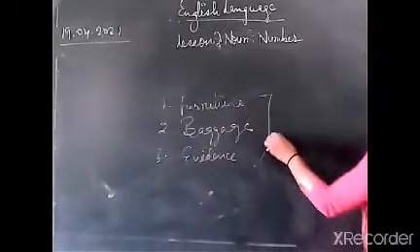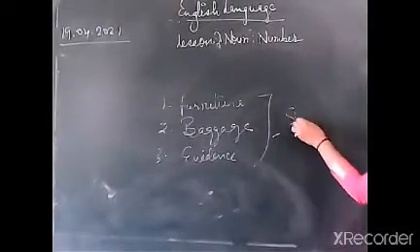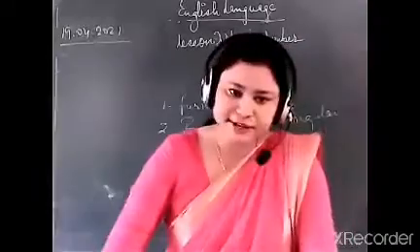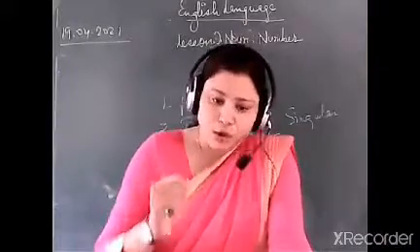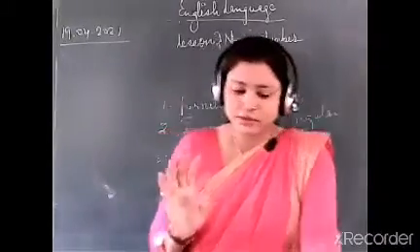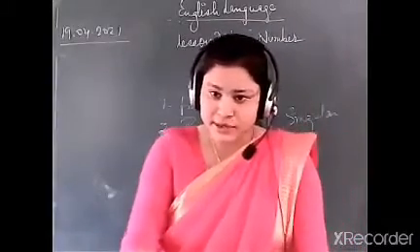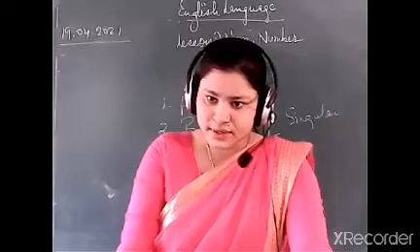So these three nouns always come in the category of singular noun. Why? Because a few nouns which might be thought of as countable nouns do not have a plural form. There are some nouns which we think are countable nouns, but we don't have any plural form of these nouns.